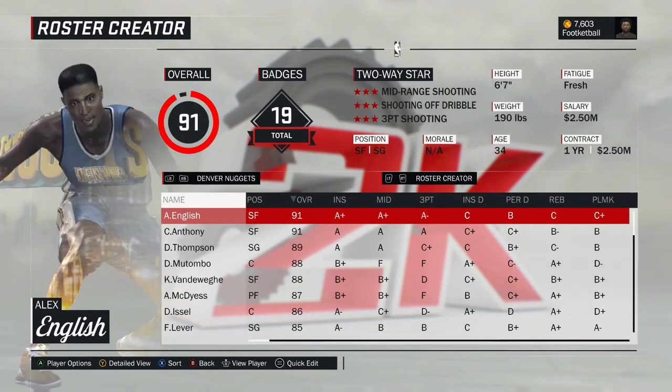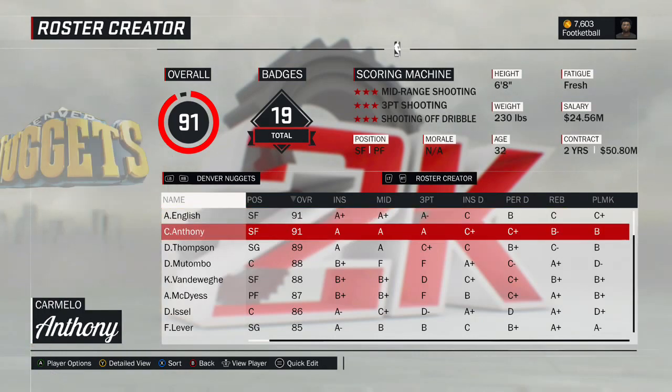That would be the Denver Nuggets. Fun team in the end. We have a nice little balance of scoring and some defense, and I don't know, it'll be an interesting team. But let's start with Alex English, probably the Nuggets' all-time best player. 1983 version of Alex English, another scoring machine in the 80s and an underrated player historically.